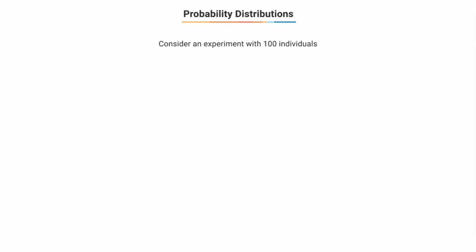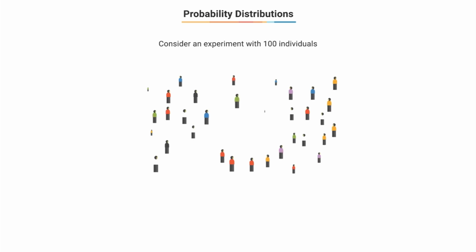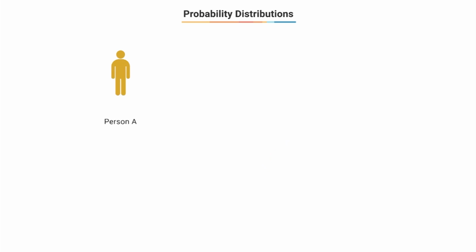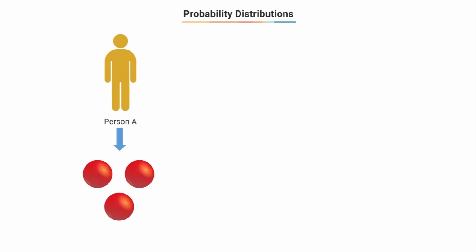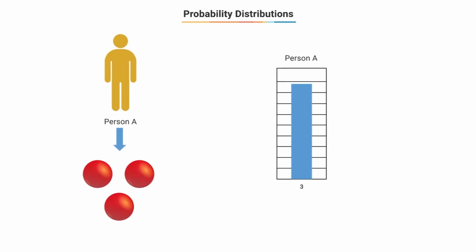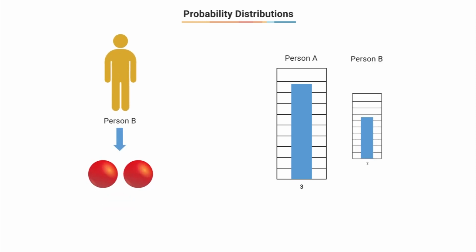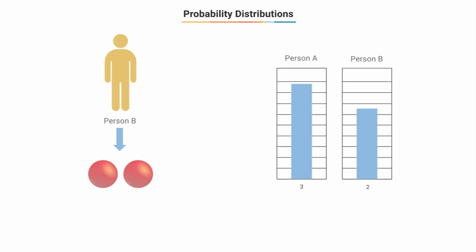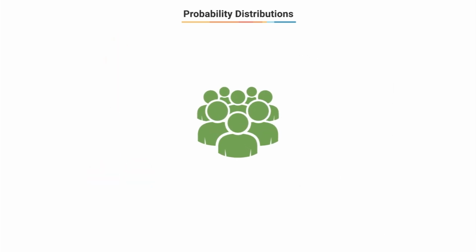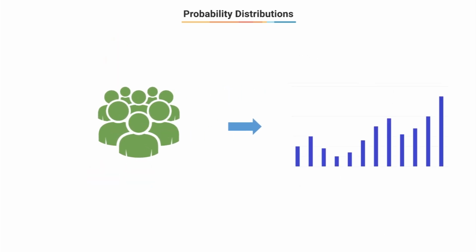Let us say that we conducted an experiment with 100 individuals who played this gamble. Based on each person's response, we put a small note on a chart. For example, person A got 3 red balls, so we put a note with his name on the chart over value 3. Similarly, person B got 2 red balls, so we put a note with his name over the value 2. This way, as more and more people play, we will fill up the chart accordingly until we have responses of all the 100 people on this chart.